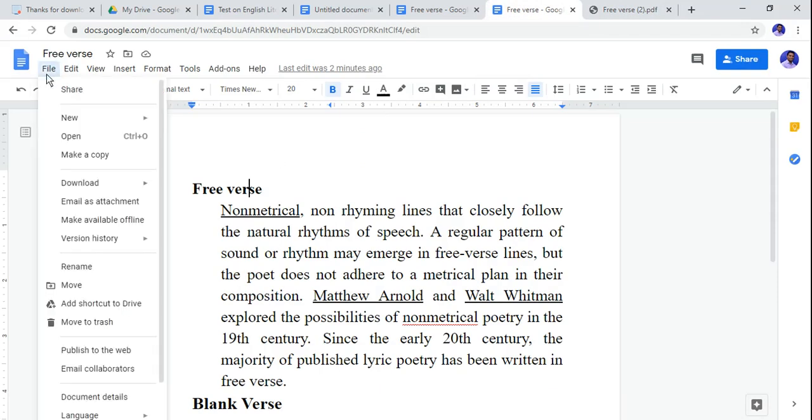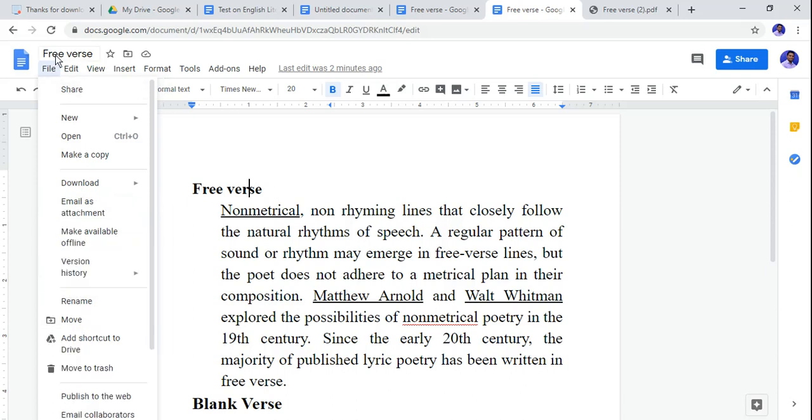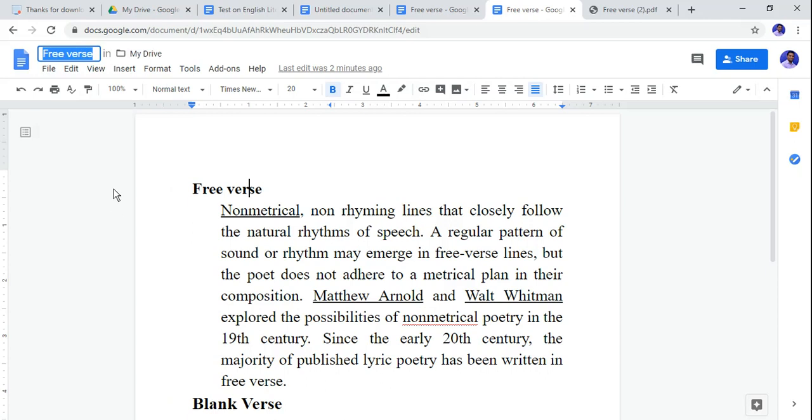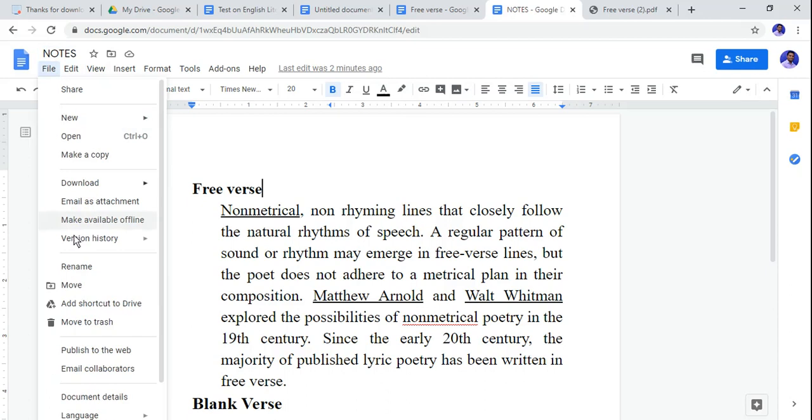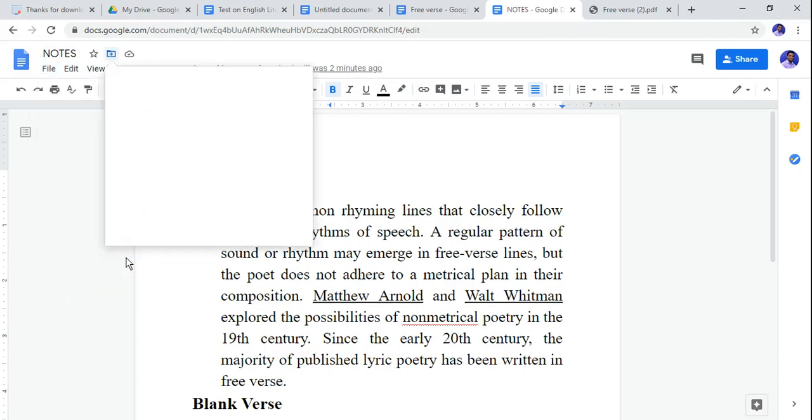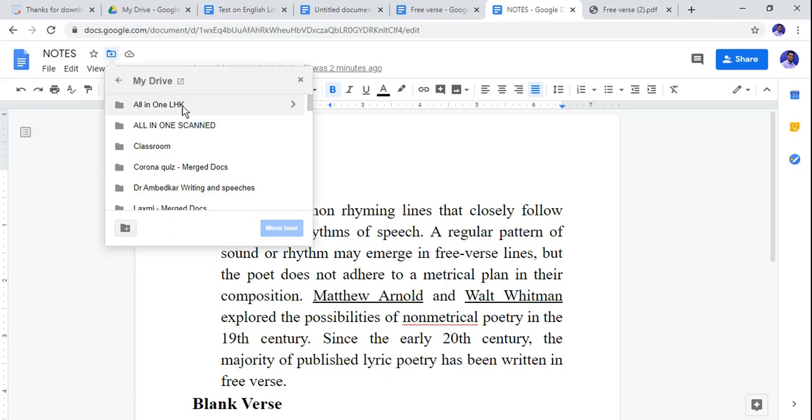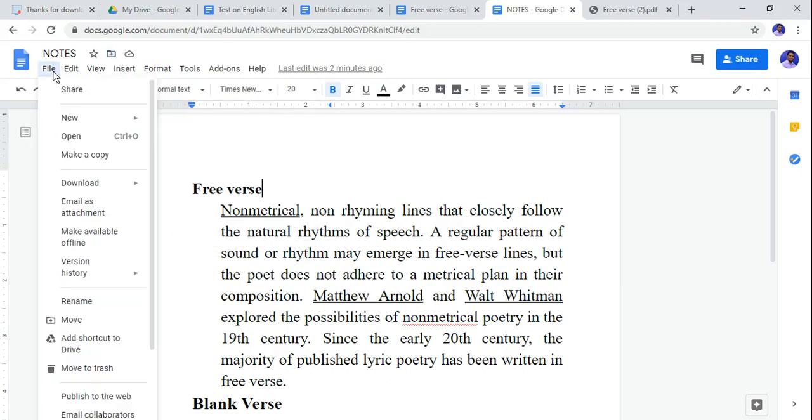Then my dear friends, if you go to the file section, you can email this document as an attachment to someone, so he can see, he can edit, he can work, he can design, or he can add more materials or more options in this page. Then you can rename this page. For example, the title is free verse. I can rename it from this. For example, my title will be notes. So easily I have edited this section. You can move this document to another section: in my Google Drive there are various folders, so I can add this page to a separate folder. So this facility you can enjoy.